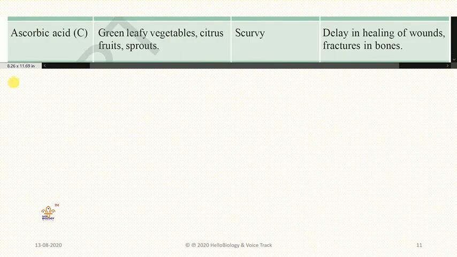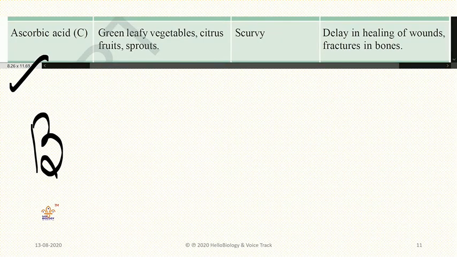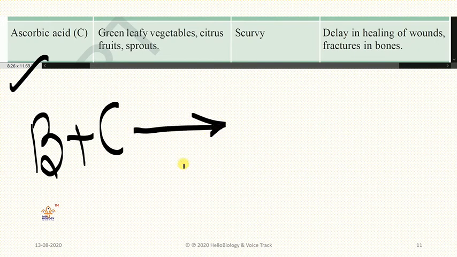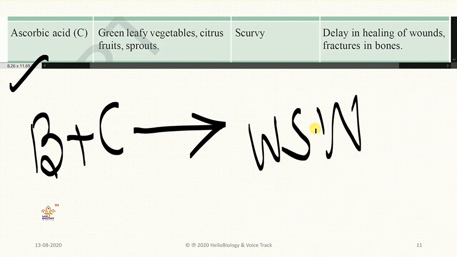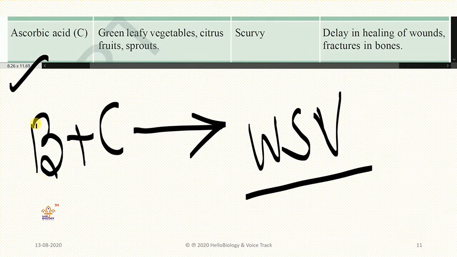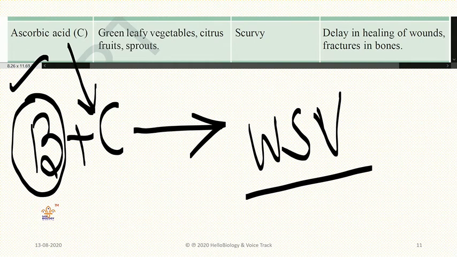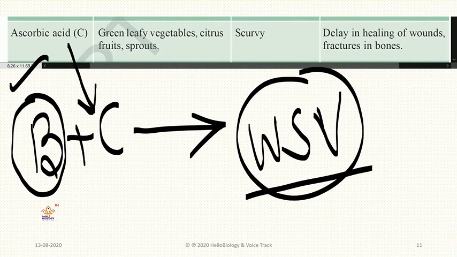Next vitamin here, ascorbic acid. To distinguish ascorbic acid, you need to remember that all the above we discussed were B vitamins. Above all the B vitamins, this one is C. These B complex vitamins and C are called water soluble vitamins. That means till now what we have discussed, those vitamins plus this vitamin, both are called water soluble vitamins. That means they will dissolve in water.